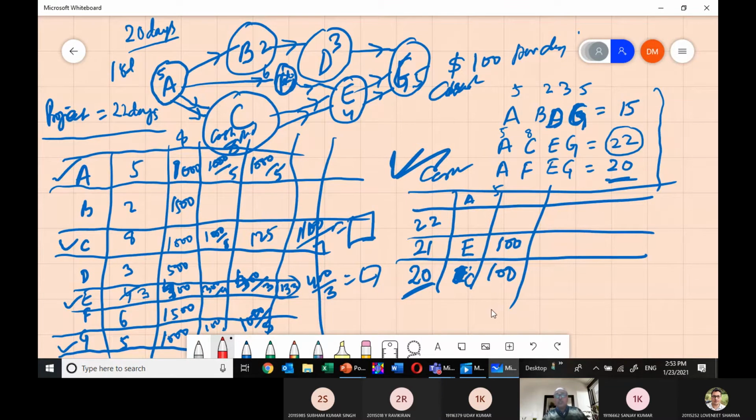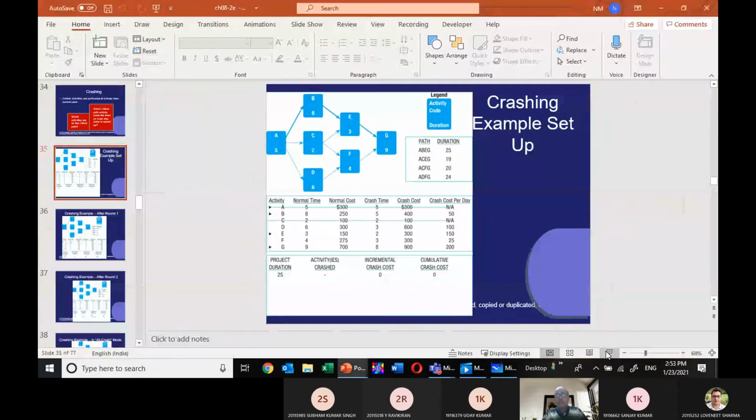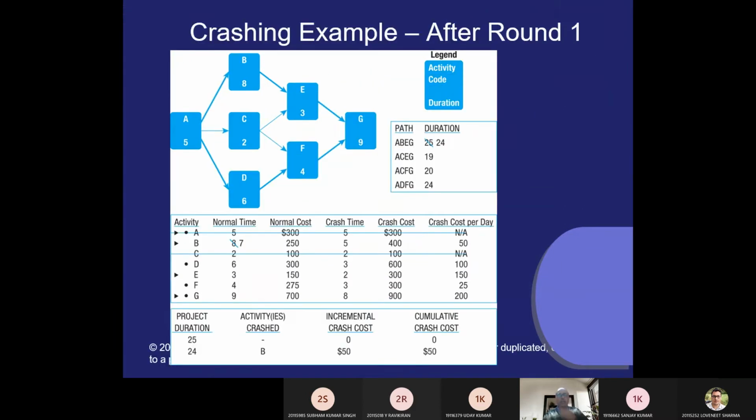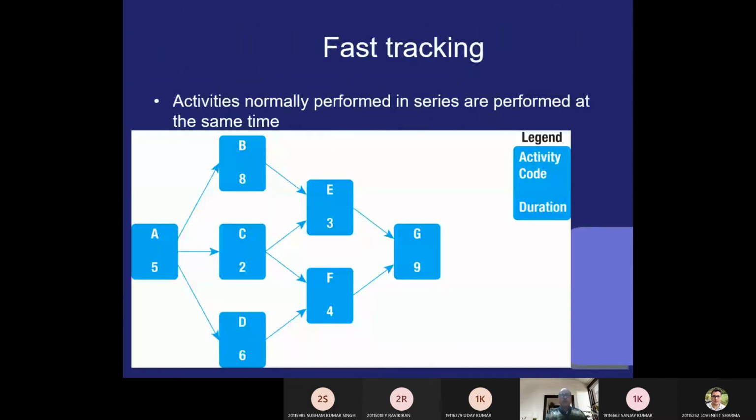I think all of you understood the crashing, and this is a very important thing. If this concept is clear in our mind as a project manager, then we can do anything as a project leader in society, because everyone wants the work to be completed well before the time, and that we can do. That is one of the most important objectives. An example is already there. Some illustrations of crashing are given in your book on page number 156, which you can refer to. Now the fast tracking.